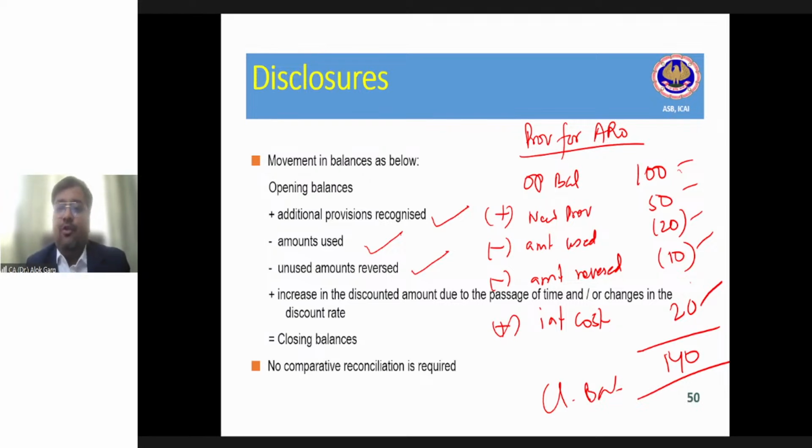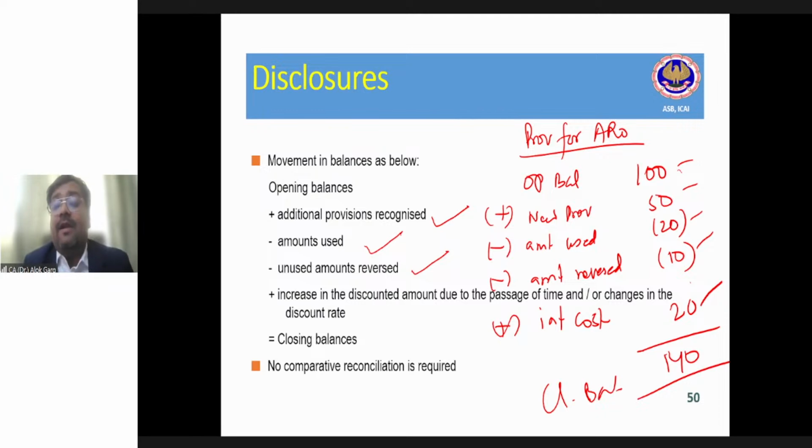Sumit is asking whether a provision needs to be proportionate in case of restructuring. The answer is no, Sumit. It has to be created as one time. Relocating plant and machinery will not form part of your restructuring cost, Sumit. If you are taking this plant and machinery to another place, it is not your restructuring provision.